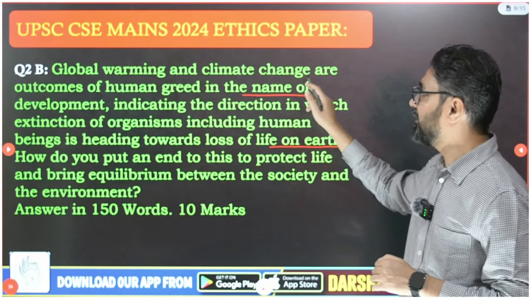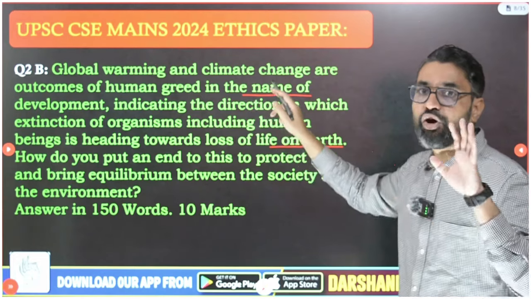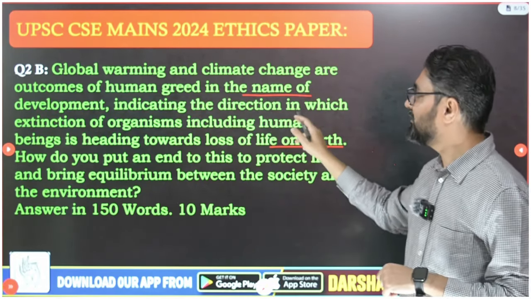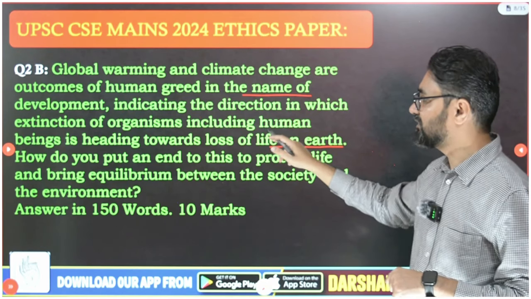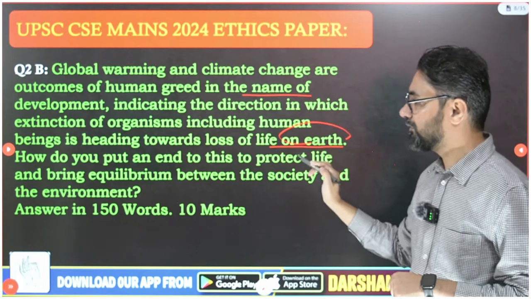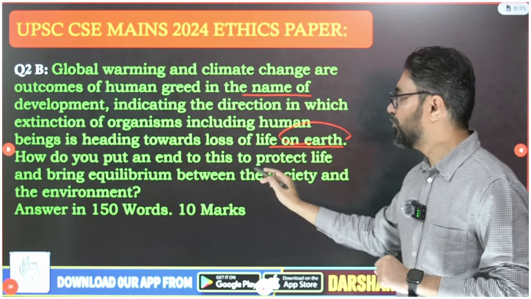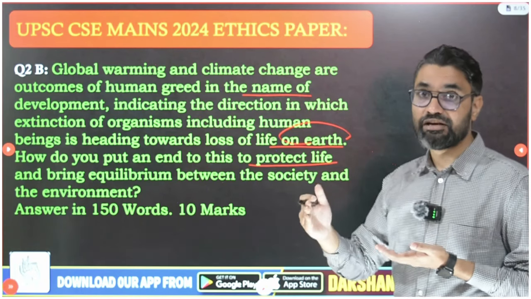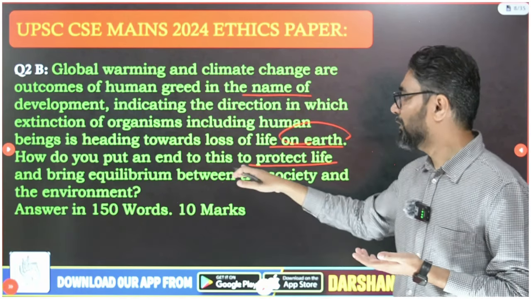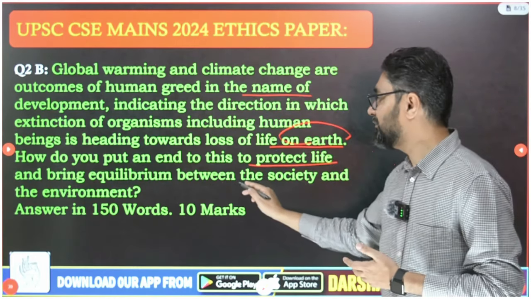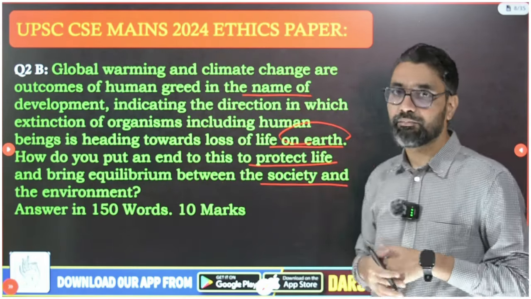So global warming and climate change are outcomes of human greed in the name of development, indicating the direction in which extinction of organisms, including human beings, is heading towards loss of life on Earth. The core question is, how do you put an end to this extinction that we are causing, protect life, and bring equilibrium between society and environment?